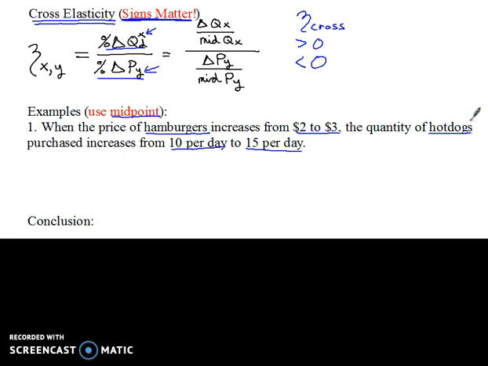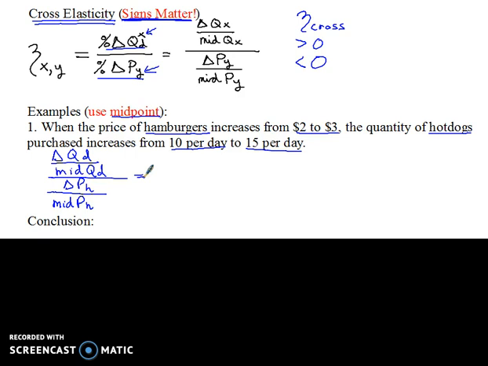So now it just kind of becomes a math problem, at least here at the beginning. We're just going to plug these numbers into our formula. So we're going to have a change in the quantity of hot dogs divided by the midpoint quantity of hot dogs, and then that all gets divided by a change in the price of hamburgers, all divided by the midpoint price for hamburgers.